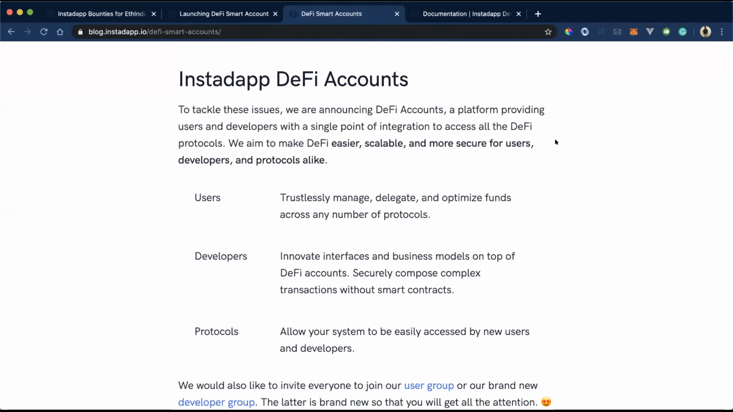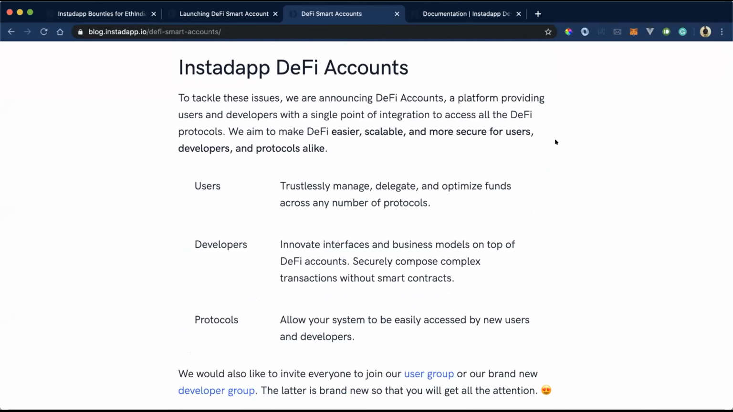So DSA is basically for developers, users, and protocols. In DSA, protocols like Maker, Compound, and dYdX are integrated. You can use those and you can build something on top of it.